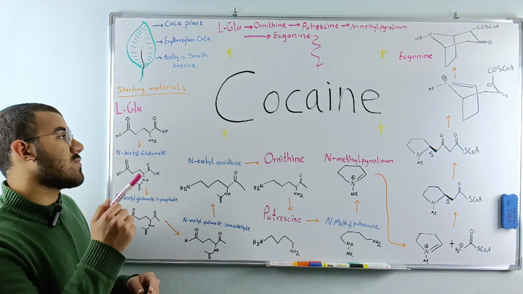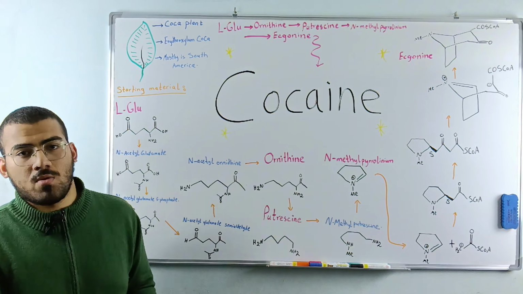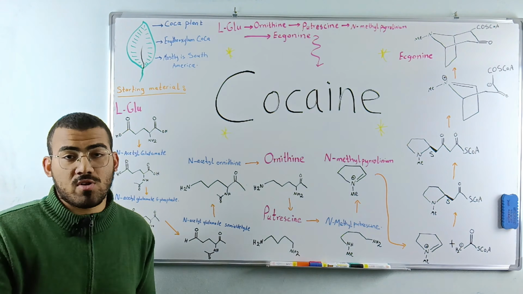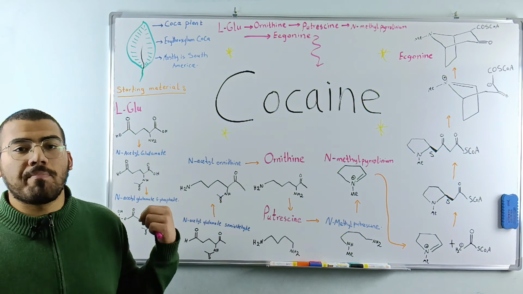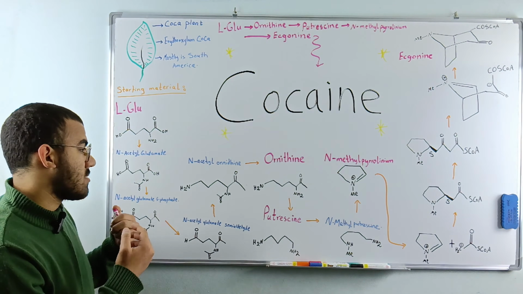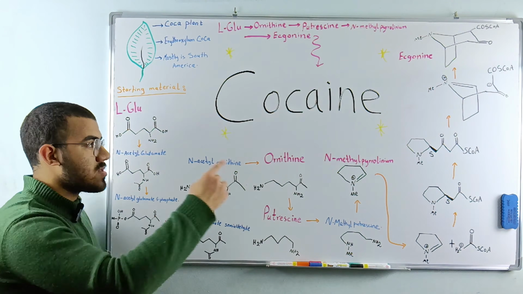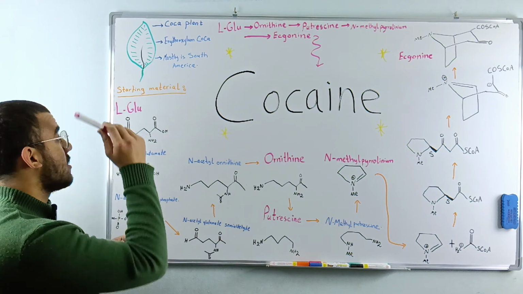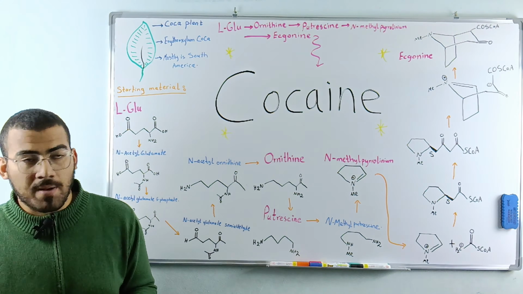What we're going to explain in this video is the process of making cocaine, which is a naturally occurring substance. Yes, cocaine is not manufactured inside a factory, for example. It's all made naturally inside of a plant, which makes this even more magnificent because every single step you see doesn't have any form of human intervention.